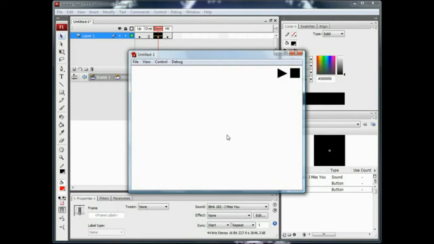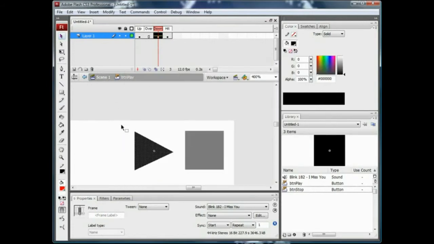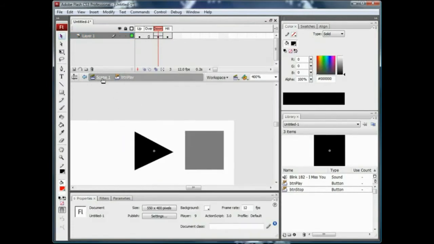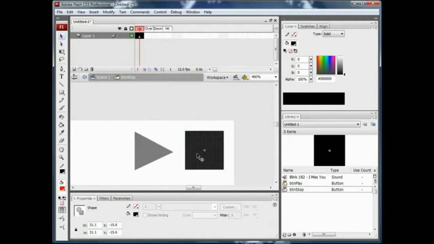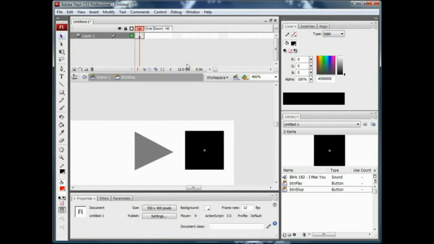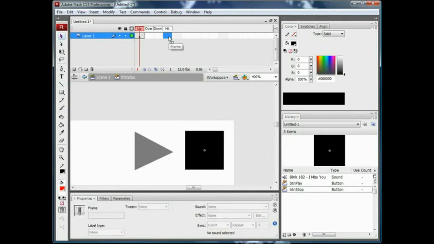song plays. But when you try to stop it, it doesn't stop, of course, because we haven't done anything with the stop button. So go to scene 1, or double click anywhere on the frame, like that. Whoops, I accidentally moved a little bit. Alright, double click your stop button, and now inside your stop button, do the exact same thing. Frame hit, F6, frame down, F6.